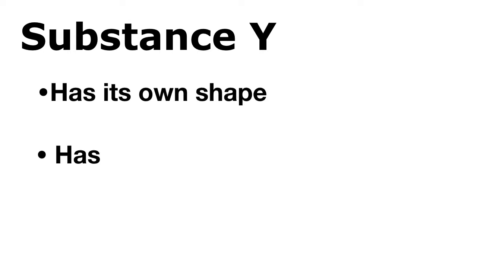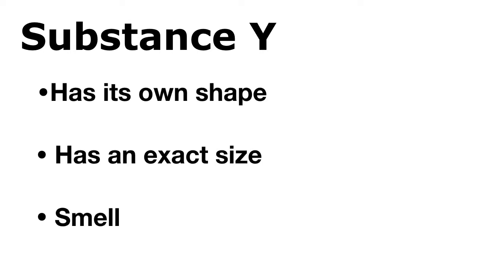Now it's time for you to practice using your knowledge about the states of matter. Let's imagine a new mystery substance, substance Y. You know that substance Y has its own shape, has an exact size, and that it smells bad. Based on this information, what state of matter is substance Y? Well, hopefully the first thing you realized is that the fact that it smells bad is not important. You can forget about that.